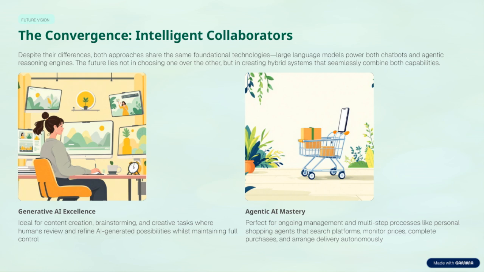This convergence represents a future where AI acts as an intelligent collaborator, enhancing human efforts across a wide range of tasks. It's about blending automation with creativity to unlock new possibilities, making our systems more versatile and effective.